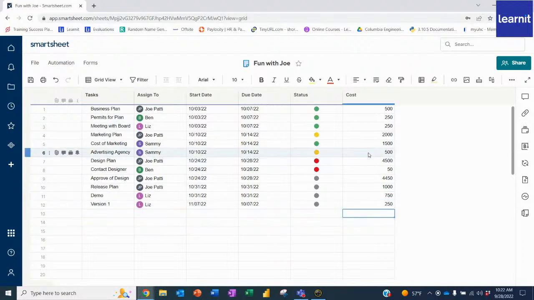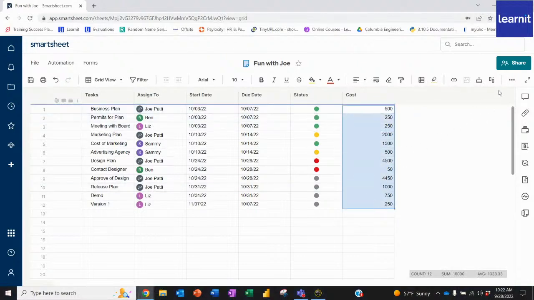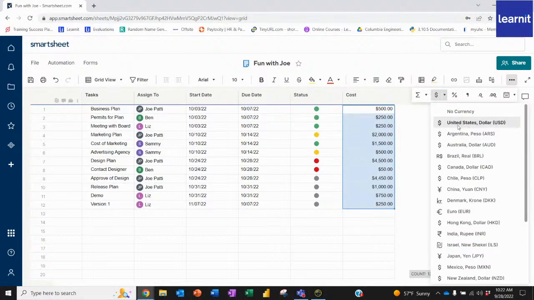for the other one. Now, of course, you're more than welcome to change the way this looks. You'll see here there is an ellipsis, and there's more formatting options here. So I can format all of this as a currency. And you can pick different currencies: US dollar, Brazilian, Canada dollar, the yen.